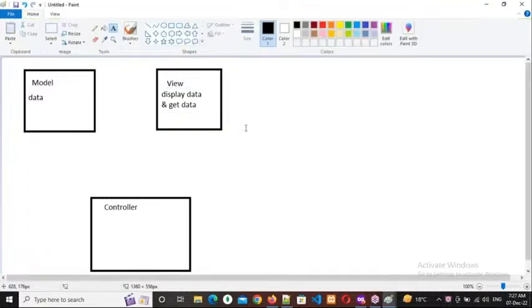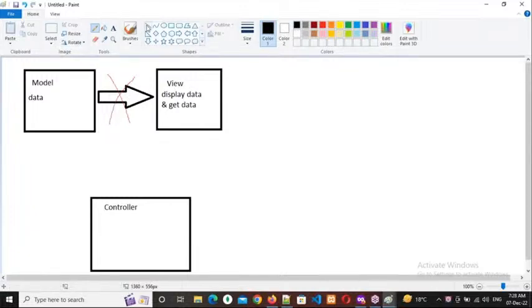Okay, right. Actually, where is the data available? In the model. Though the data is available in the model, can I send this data directly from the model to the view? Respond, everybody, as per your knowledge. Yes, sir. Can I send this data directly from model to view? No, we cannot send the model data directly to the view. Okay, everybody, we cannot send the model data directly to the view.